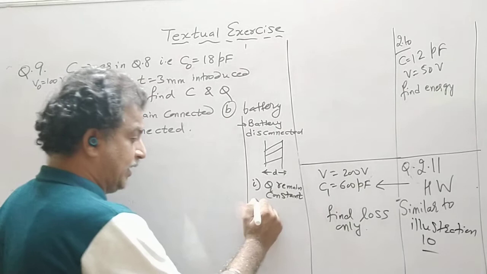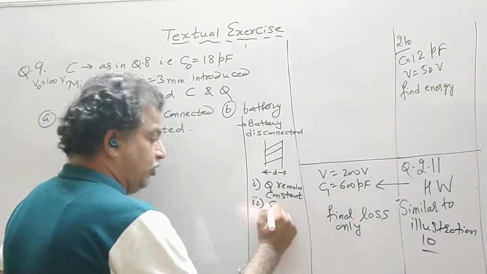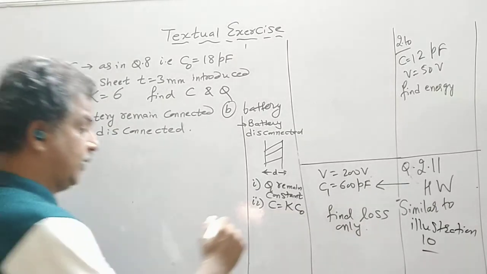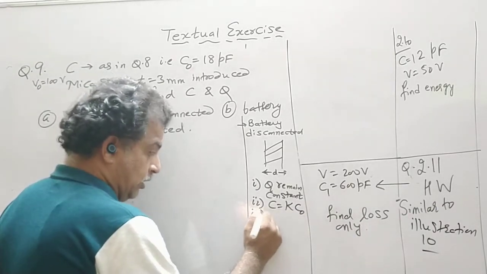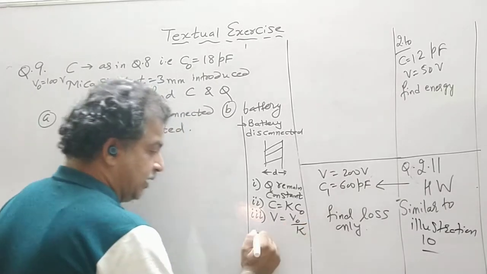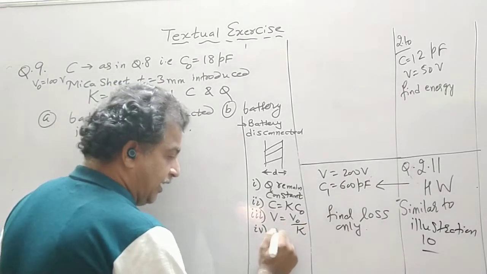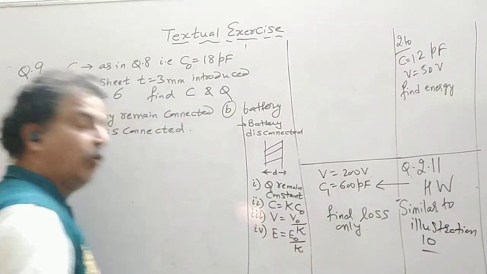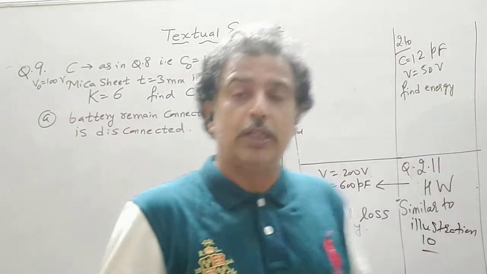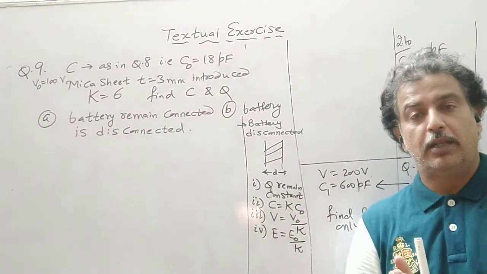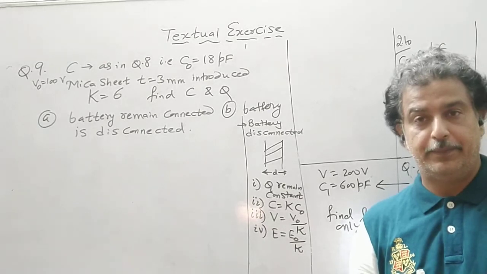So Q remains same. Second, new C was K times the initial. Capacitance becomes K times. Voltage becomes 1 upon K times. Electric field, E is equal to E naught by K. That we have proved. Now if we talk about the energy, energy is equal to half CV square.